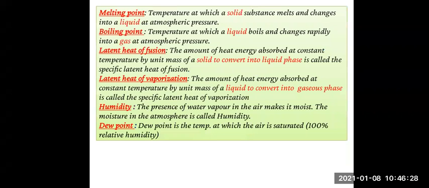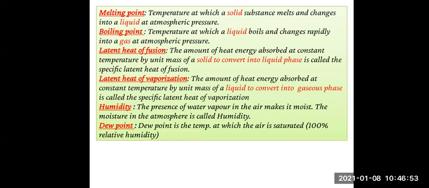Now, along with that, we have seen some of the definitions. The first definition is about melting point. So we'll revise some of the points and then we'll move on to today's point. Now see, what is melting point. The temperature at which a solid substance melts and changes into a liquid at atmospheric pressure is called melting point.